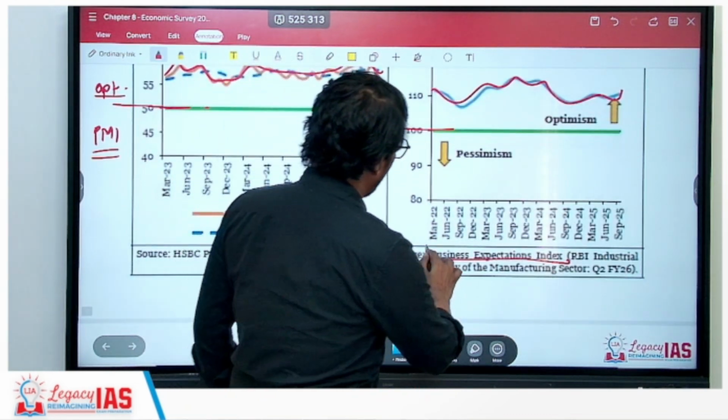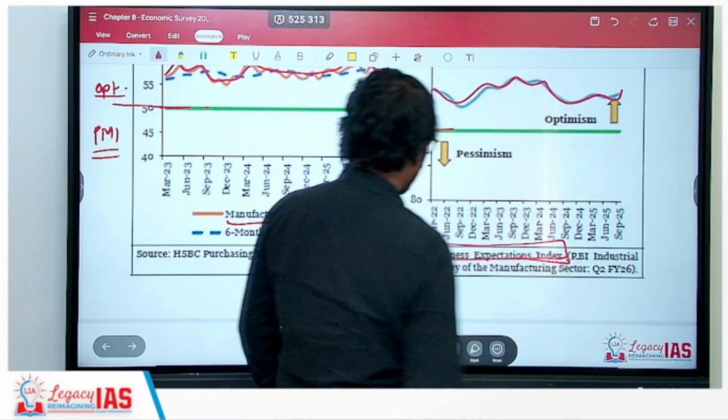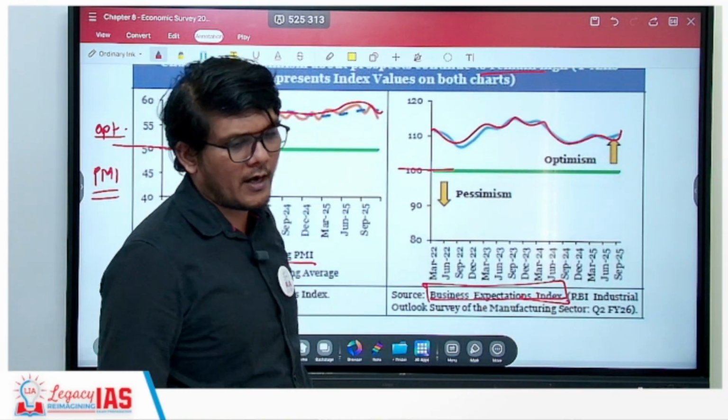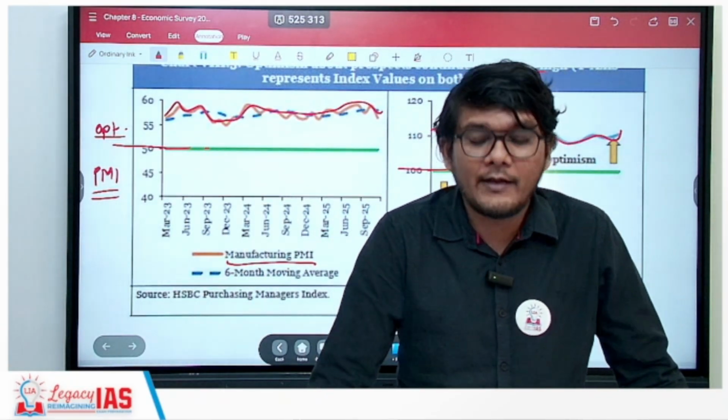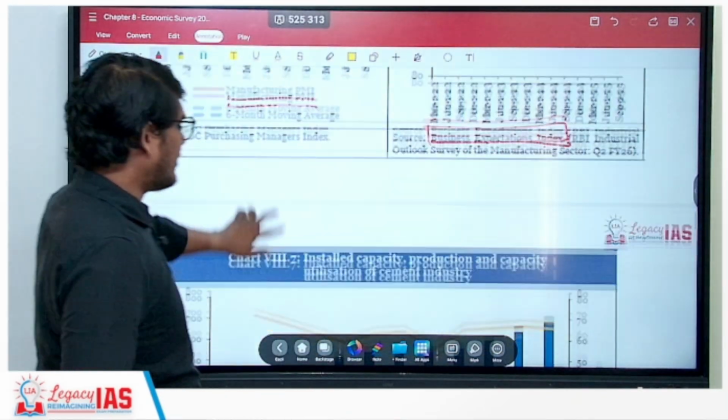You should remember the business expectation index. This has a threshold of 100. So that is also giving a very optimistic outlook for our industrial sector.